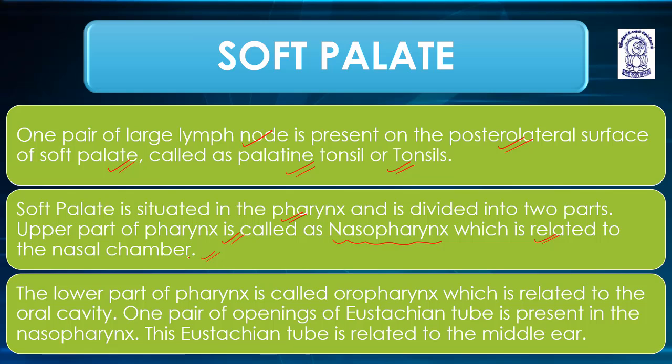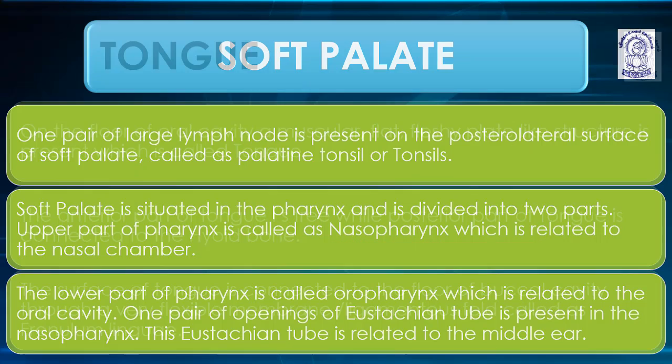So the soft palate is situated in the pharyngeal region and is divided into two parts: upper part of the pharynx and lower part of the pharynx. Upper part of the pharynx is called the nasopharynx, which is related to the nasal chamber. The lower part of the pharynx is called oropharynx, which is related to the oral cavity. One pair of openings of eustachian tube is present in the nasopharynx. This eustachian tube is related to the middle ear.